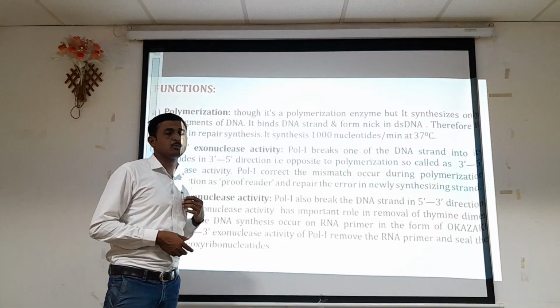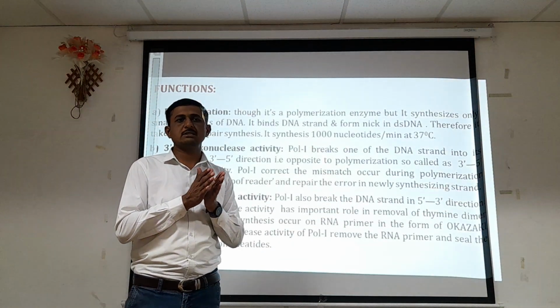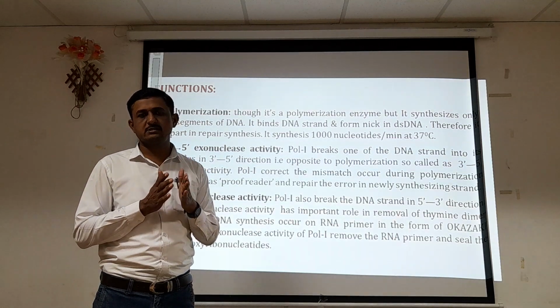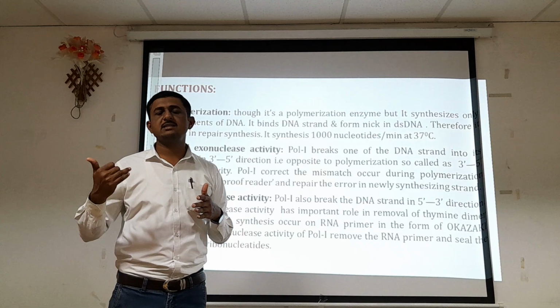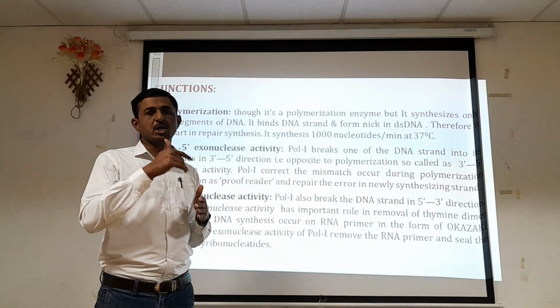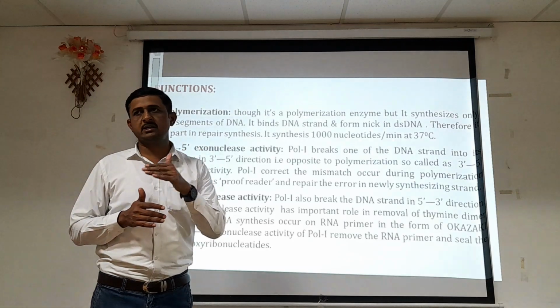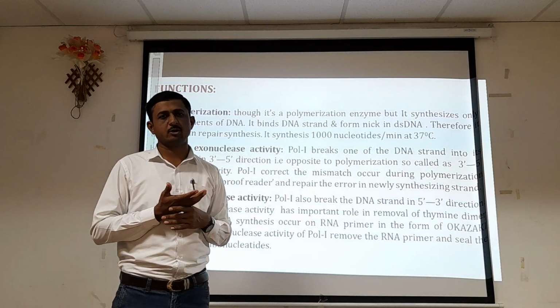When we discuss the mechanism of DNA replication, after separating the double-stranded DNA, the replication fork is formed, and one strand is the leading strand, the other is the lagging strand. In the leading strand, continuous synthesis of DNA is carried out, and in the lagging strand, discontinuous synthesis of the new strand is carried out.